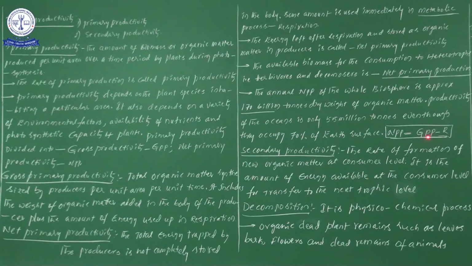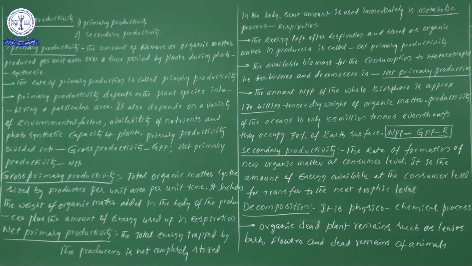It means the total organic matter is there in GPP, gross primary productivity, but after respiratory activities we get the final organic matter that is stored. That particular thing we consider as NPP, or net primary productivity. Only this net primary productivity moves on to consumption, to the heterotrophs. Under heterotrophs, herbivores are there, decomposers are there, and the next trophic level organisms are there.